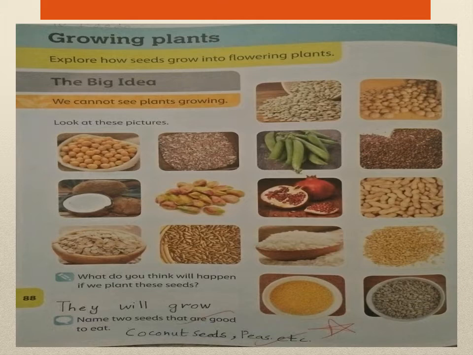So class, on this page you can see different seeds over here. The topic is growing plants. Explore how seeds grow into flowering plants. Now we will learn that we cannot see this happening and so have to rely on visual observation and measurement to provide information about plant growth.